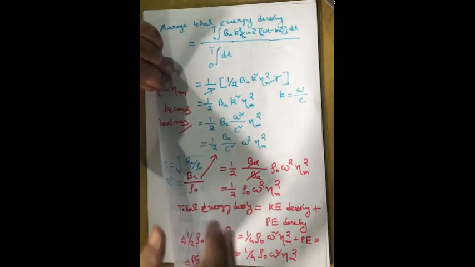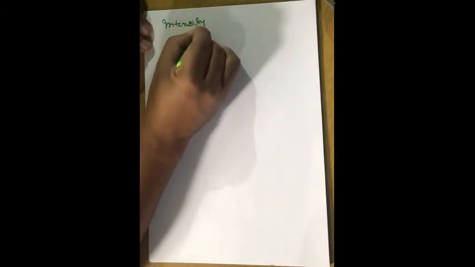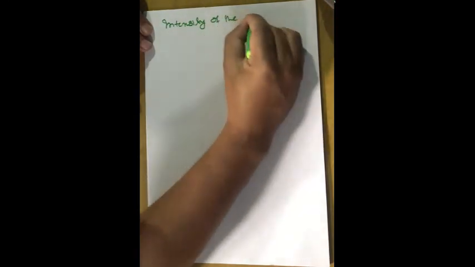So in the next part we are going to do the intensity of sound wave.